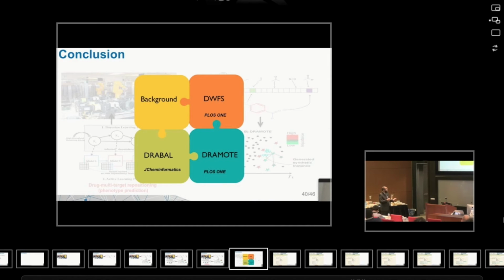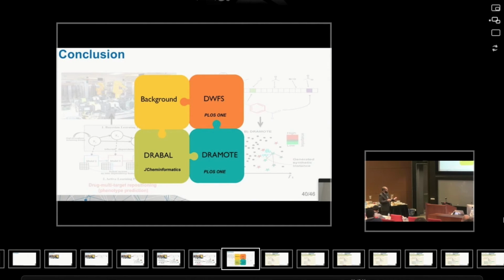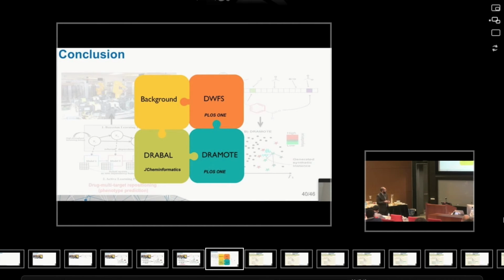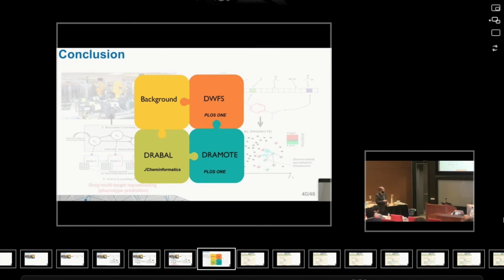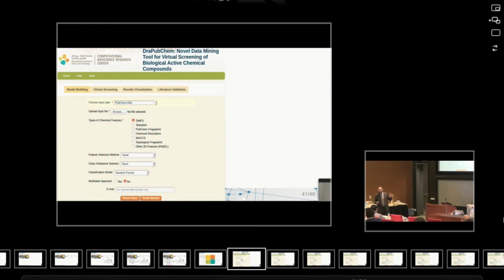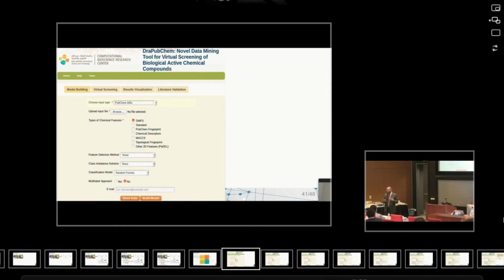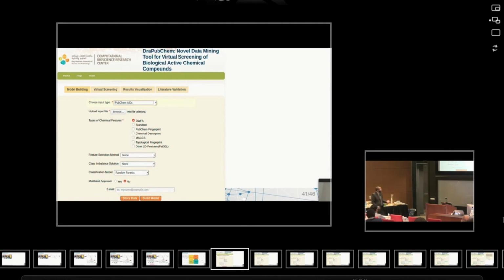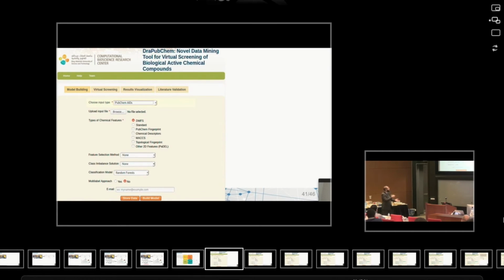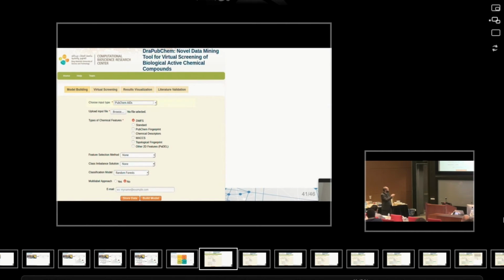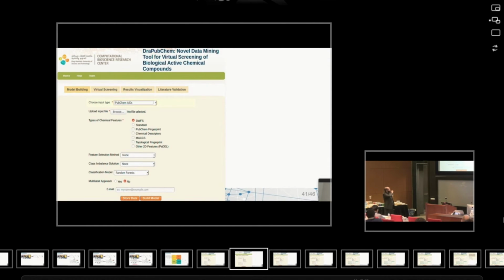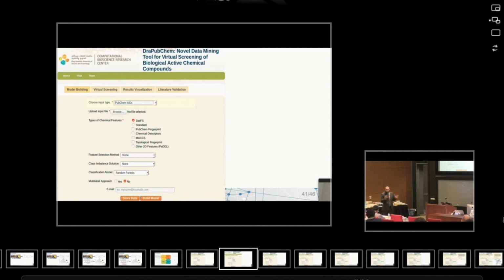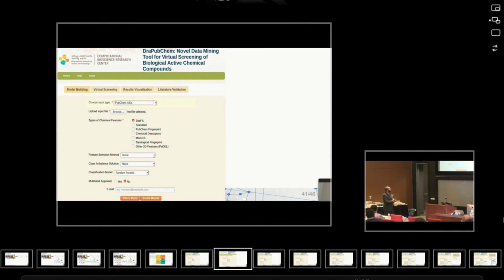So in all, we have Dragon wrapper feature selection published in PLOS One, DRAMOTE for handling class imbalance in PLOS One, and recently DRABAL just got published in the Journal of Cheminformatics. One of our main goals was actually to enable big virtual screening. So we put all of these solutions together in one single system that users can use. What you see here is an interface of the system. At the top, the user can choose different types of inputs, the PubChem AID, for example, which is the PubChem bioassay ID number, and extract some useful information.